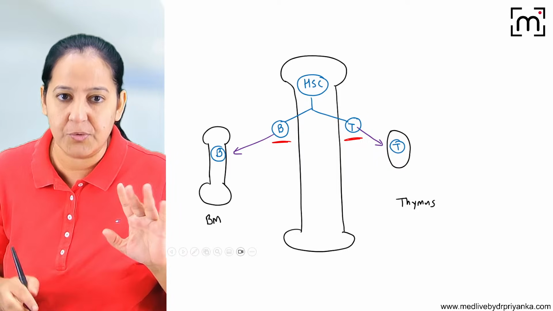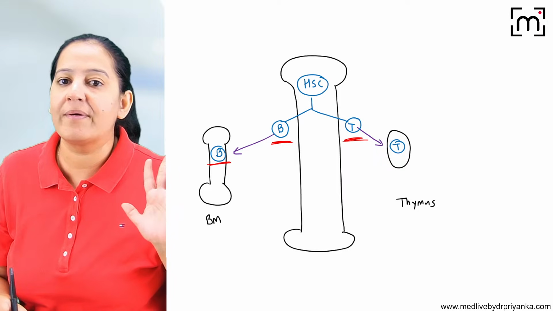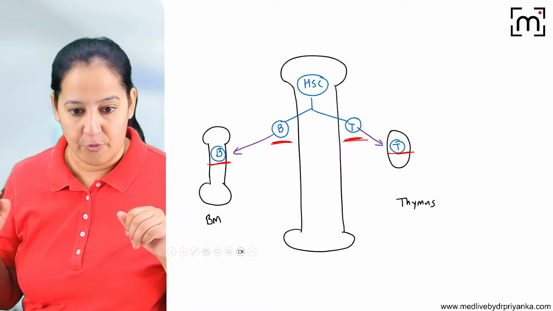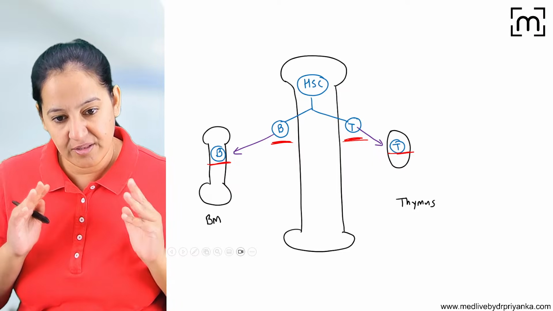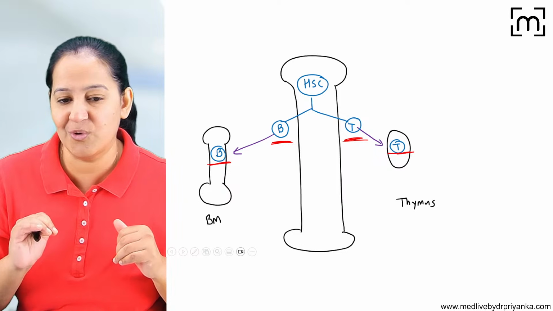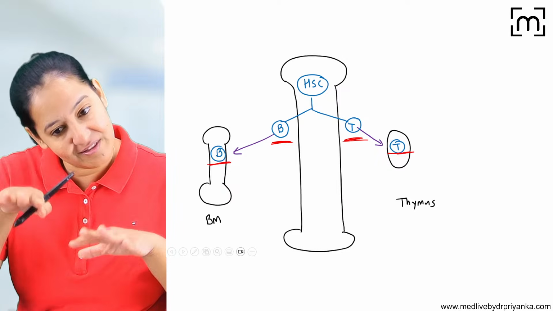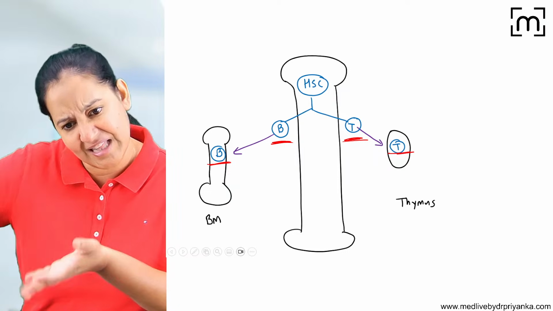Let's compare them with soldiers. B and T lymphocytes are the two types of soldiers. Their training is done in the bone marrow and the thymus. This is the training camp. Imagine a soldier whose training is going on right now, not yet in the war field. During the training, we find this soldier is not a good soldier and is going to kill the country's people. So we will kill the soldier in the training only. We will not launch such a mad soldier into the war field, because it will kill the country's people.